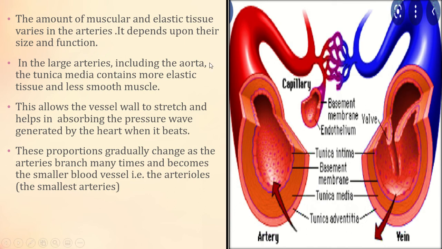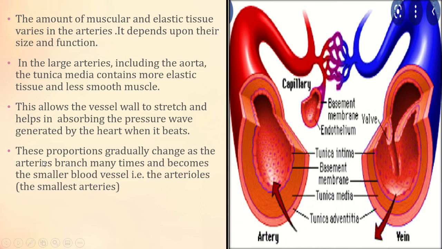In large arteries, including the aorta, the tunica media consists of more elastic tissue and less smooth muscle. So the amount of the elastic tissue is more than the smooth muscle. For what? This allows the vessel wall to stretch and helps in absorbing the pressure wave generated by the heart when it beats. When the heart is beating, a pressure is formed, and the pressure is absorbed by the vessel wall, which for that purpose contains more elastic tissue and less smooth muscle.